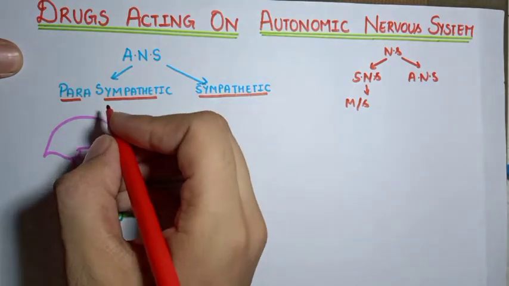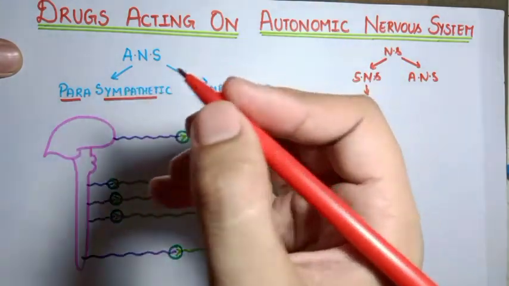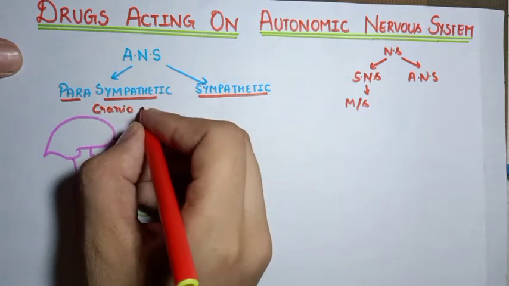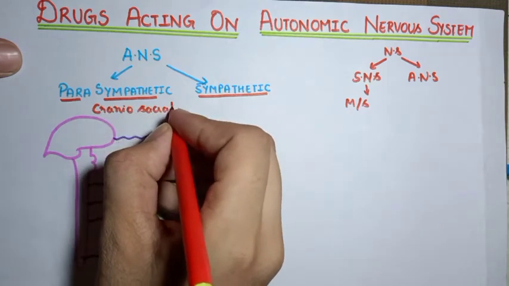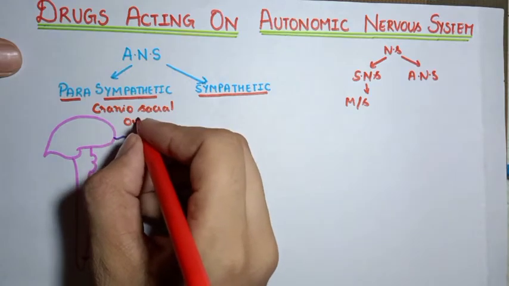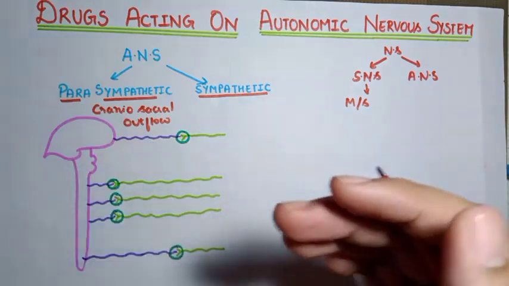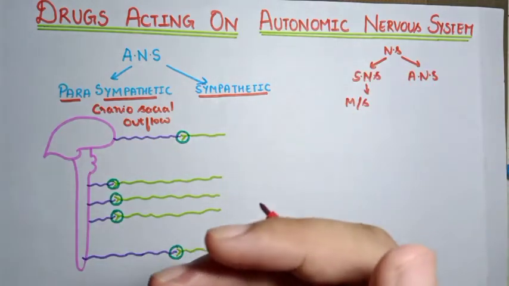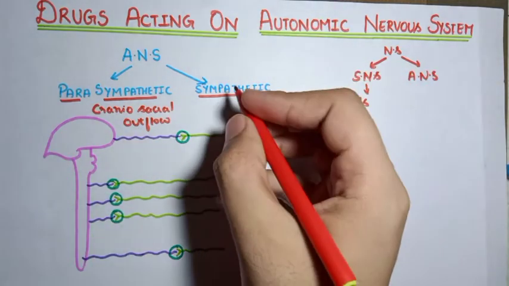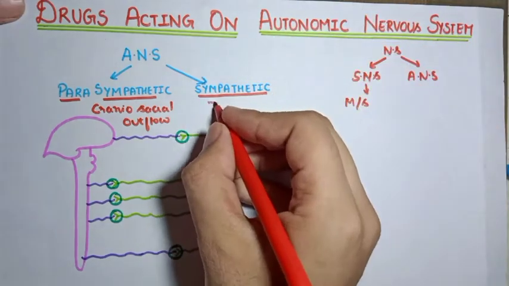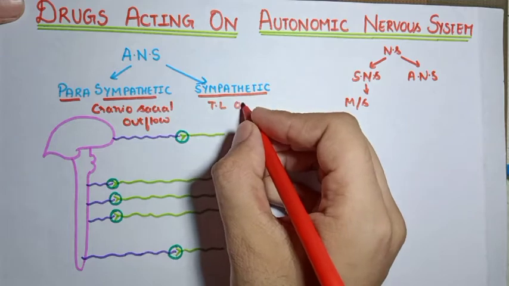The parasympathetic nervous system originates from the craniosacral region, so it is also called the craniosacral outflow. These basics we have already discussed in the anatomy part, so if you want a detailed video on this nervous system, kindly check out the anatomy playlist. And the sympathetic arises from the thoracolumbar region of the spinal cord. That's why it is called the thoracolumbar outflow.